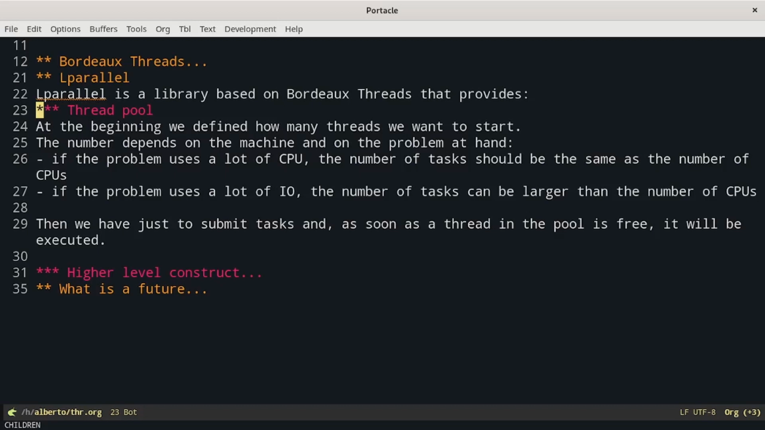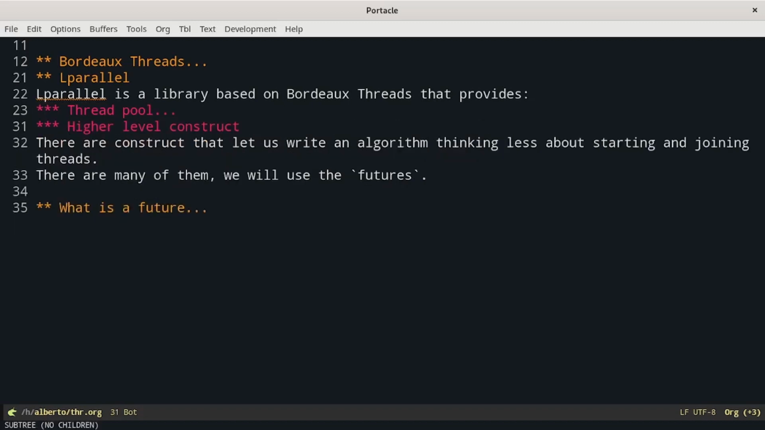If the problem uses a lot of CPU, the number of threads should be the same as the number of CPUs. If the problem uses a lot of I/O, the number of threads can be larger than the number of CPUs. Then we just have to submit a task, and as soon as a thread in the pool is available, it will be executed. Moreover, Lparallel offers higher level constructs. There are constructs that let us write an algorithm thinking less about starting and joining threads. There are many of them.